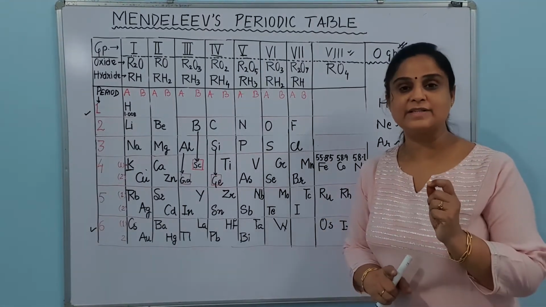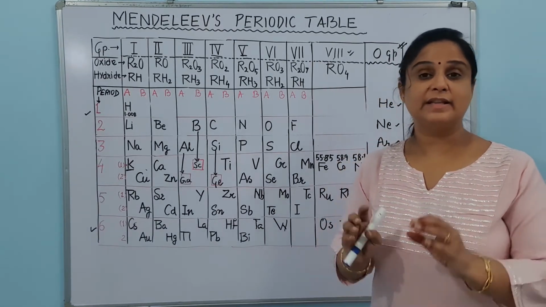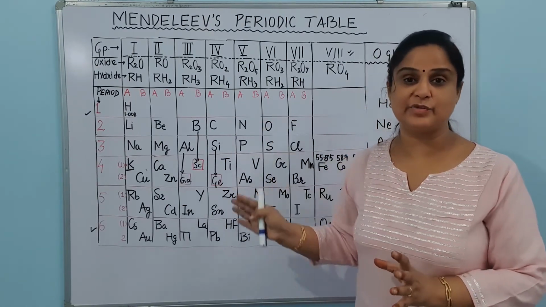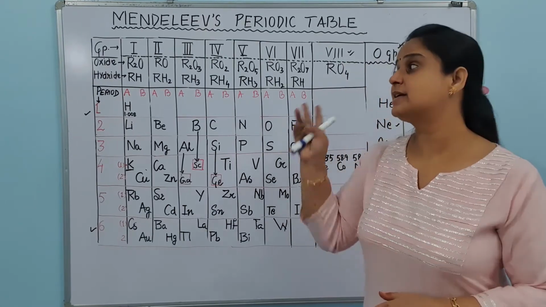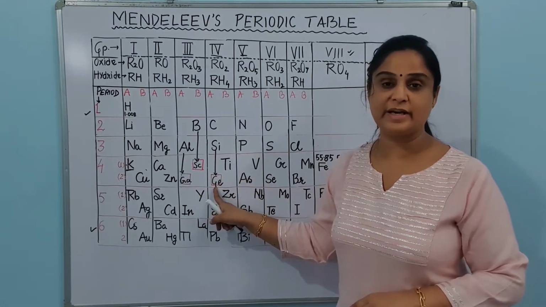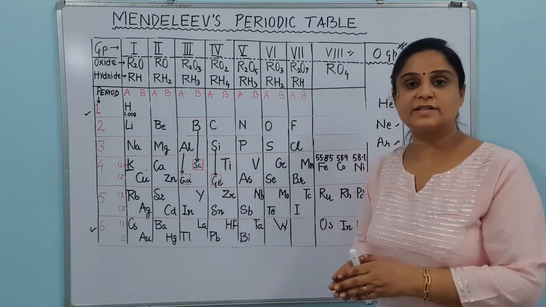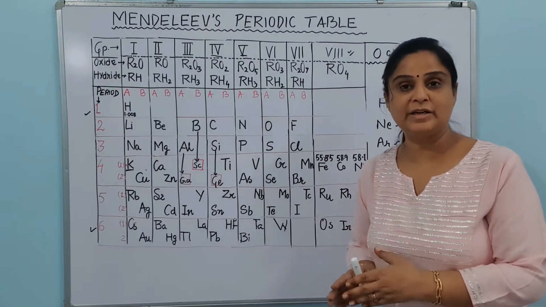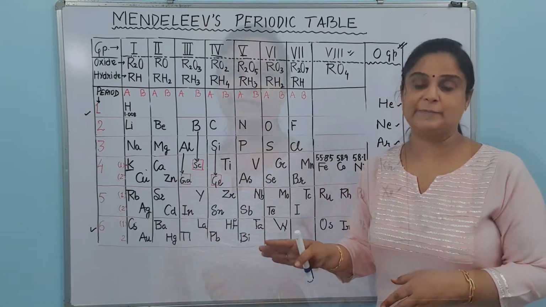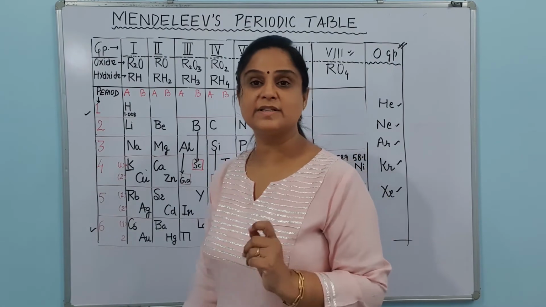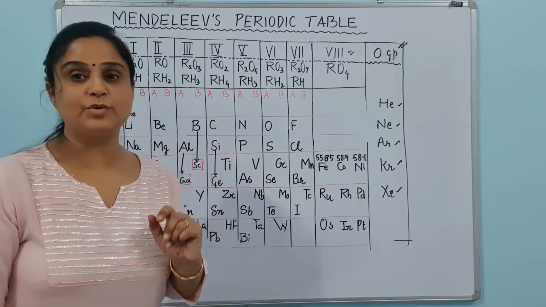So let's see once again what the achievements of Mendeleev's periodic table were. The very first and important achievement was that we could stack the elements in such a way that we can study them according to their chemical properties. Next, he left spaces for undiscovered elements, which was the greatest achievement of Mendeleev's periodic table. Third, when the noble gases were discovered, they were also given a place in the periodic table by making a separate column for them, without disturbing the entire framework of the table. But as we know, there were flaws in his periodic table also. And what was this flaw? The very first flaw is when the isotopes were discovered.